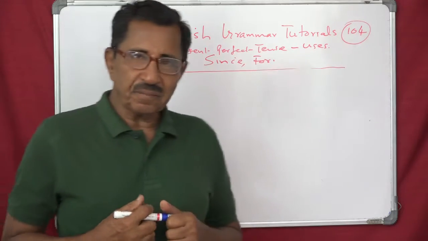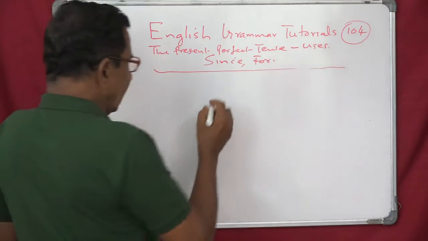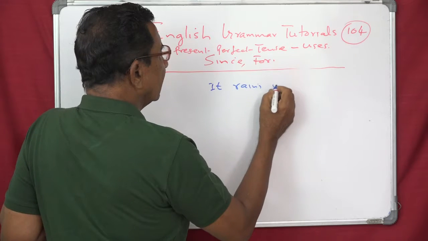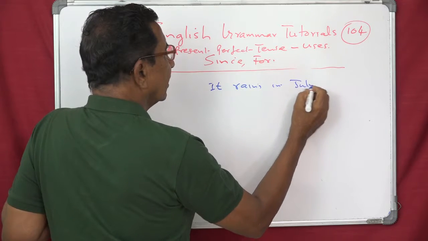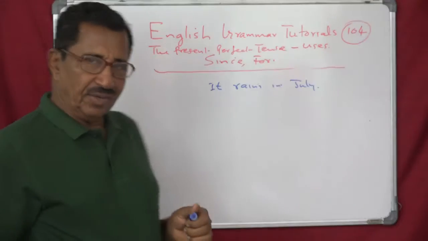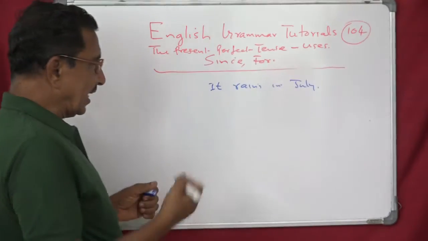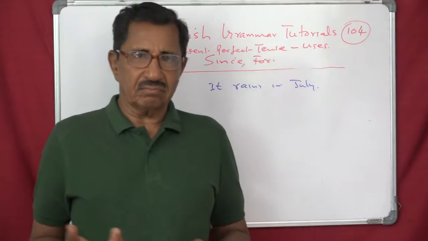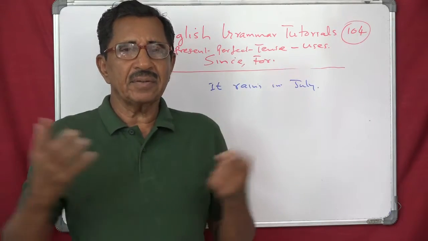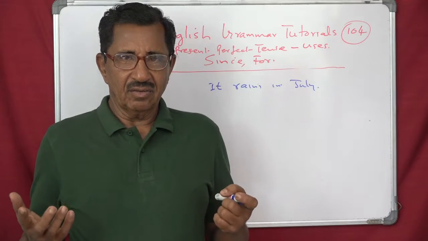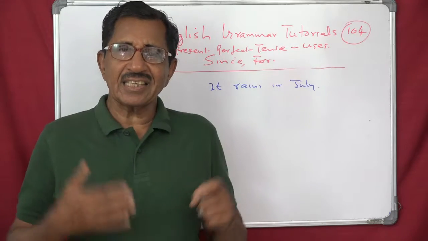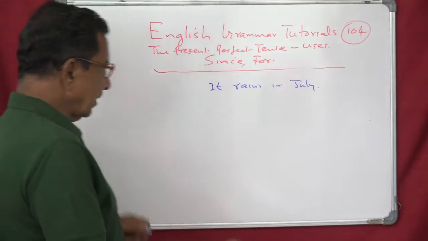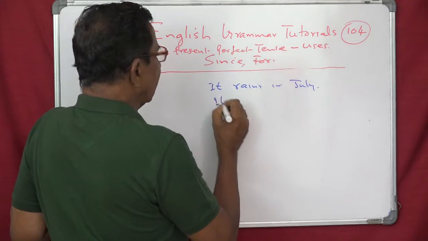See, we are saying, it rains in July. Simple sentence. Now it rains in November also, October also. It rains in July. That means it is the habit of nature, something that happens like this. Nobody can do anything. It is a general fact.